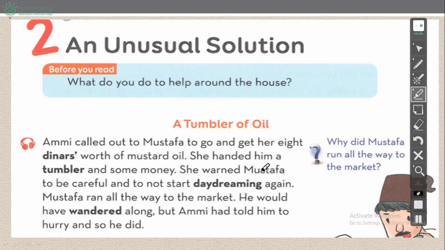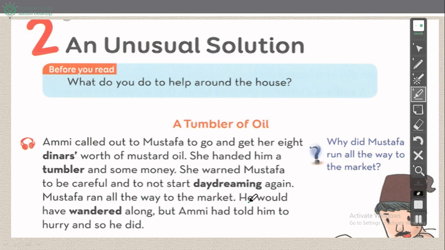Okay? She warned Mustafa one, to be careful, then not to start daydreaming again. Okay. Then we have Mustafa ran all the way to the market. He ran all the way to the market.